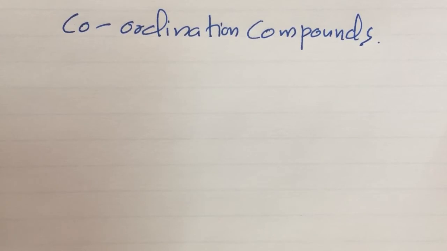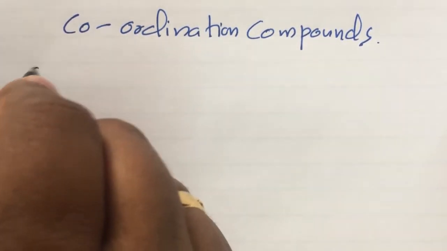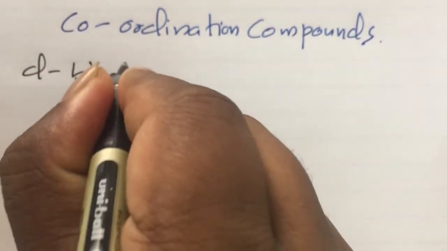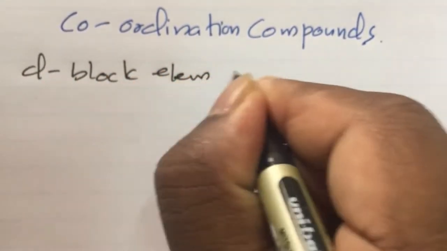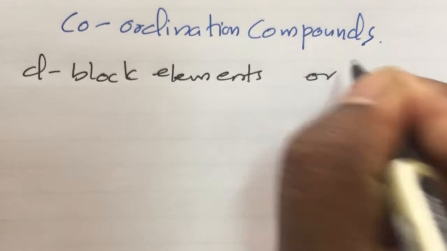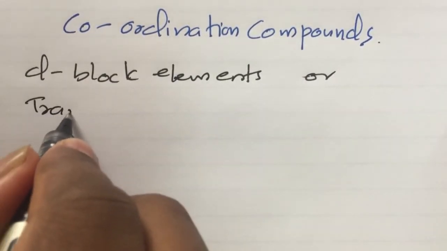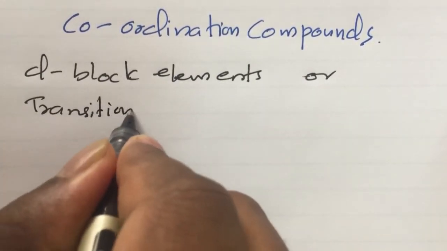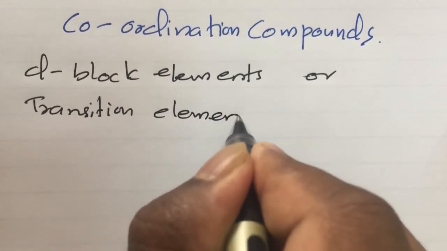In coordination compounds, the type of bonding present is the coordination bond. Mainly D block elements, or transition elements, form coordination compounds.